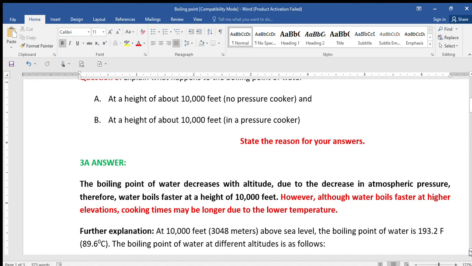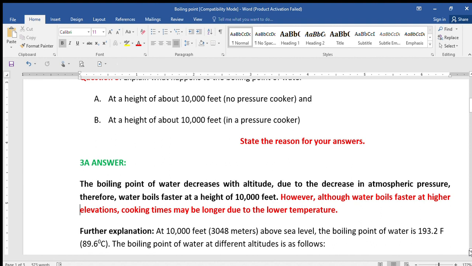So generally, boiling point of water decreases with altitude due to the decrease in atmospheric pressure. So, to answer question A, at a height of about 10,000 feet, without the use of a pressure cooker, the boiling point will decrease.